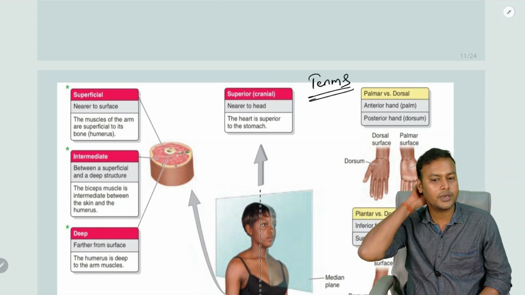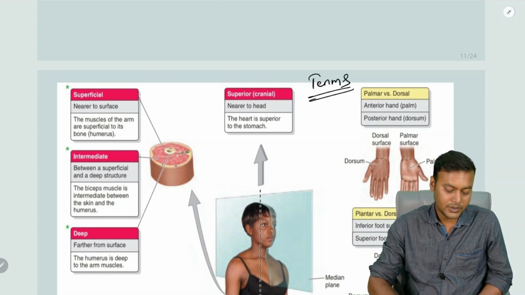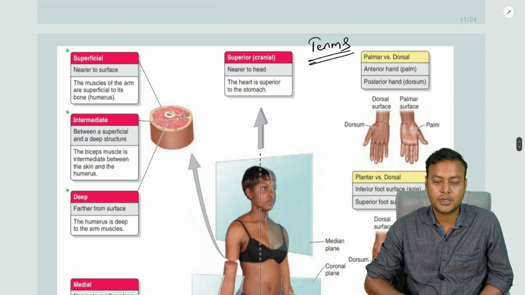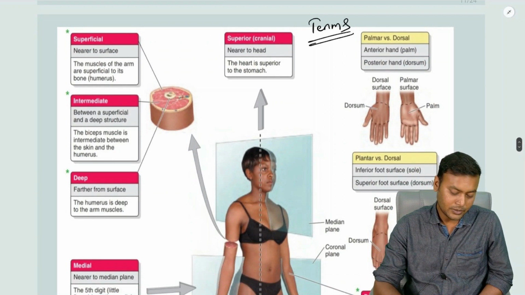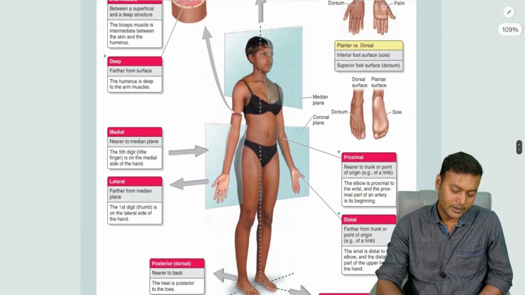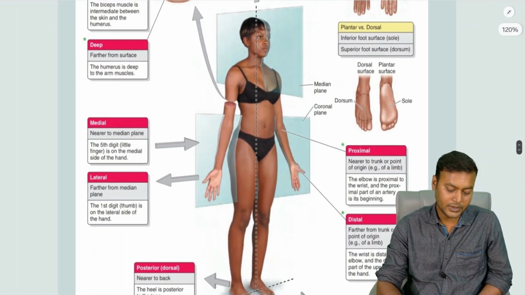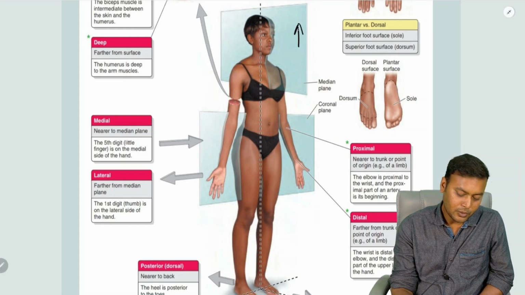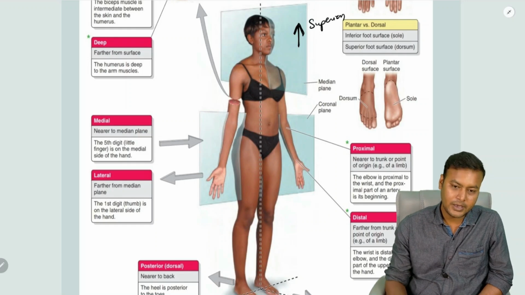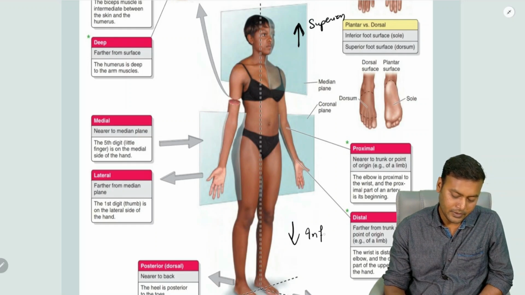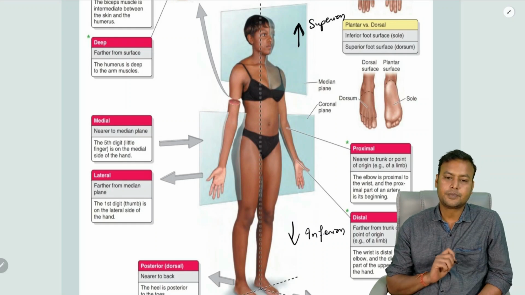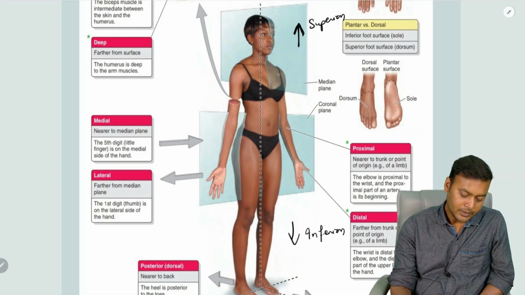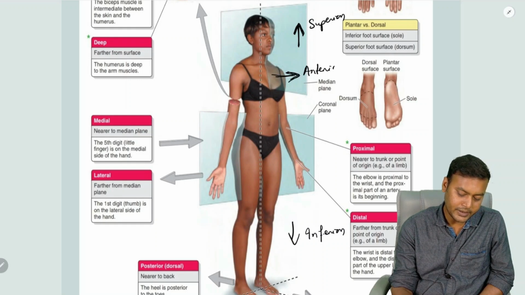These terms will be frequently used, and mastery over this will help you read the books properly and also follow the lectures. So first, let us say here a person is standing. You can see very well in this image, this person is standing. So anything towards the head, that will be superior. Anything towards the leg, that will be inferior. All right. Now anything present in front, that is anterior.